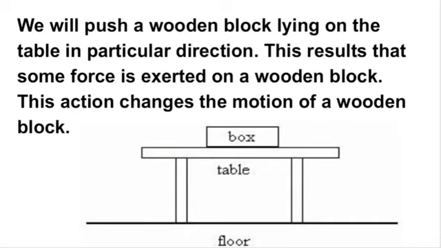Means you apply some force on a wooden block. And by applying force, the motion of a wooden block changes. Right? By applying force, the motion of the wooden block changes. So this is your first situation.